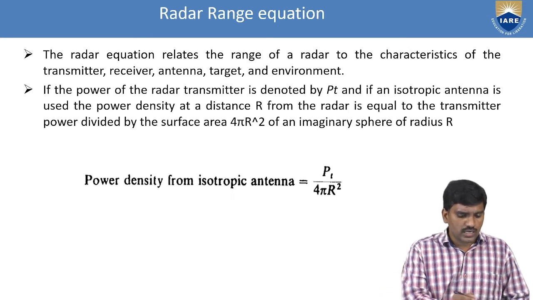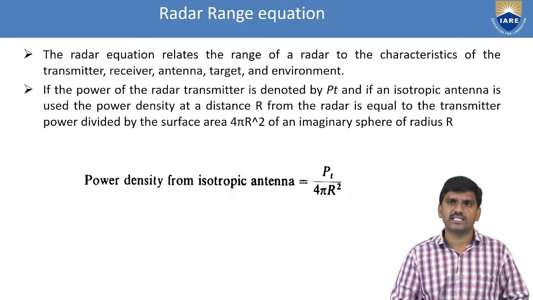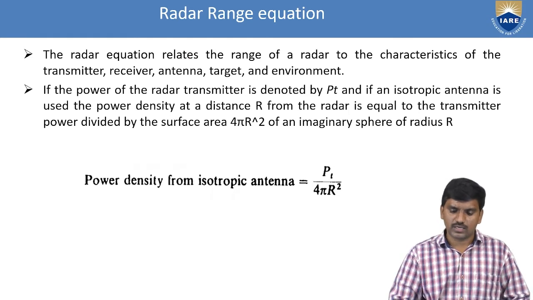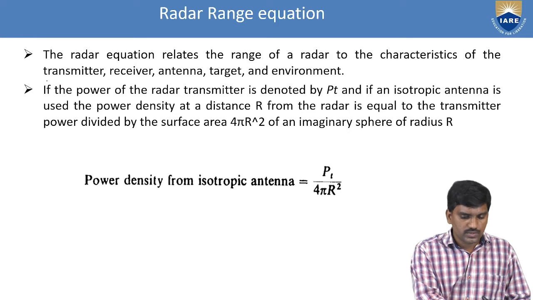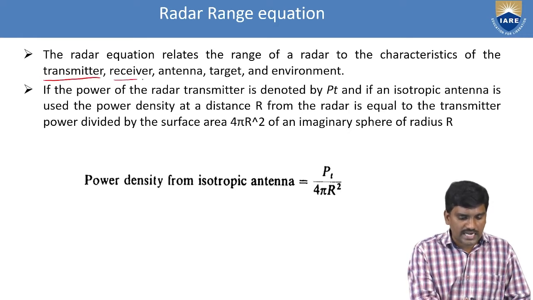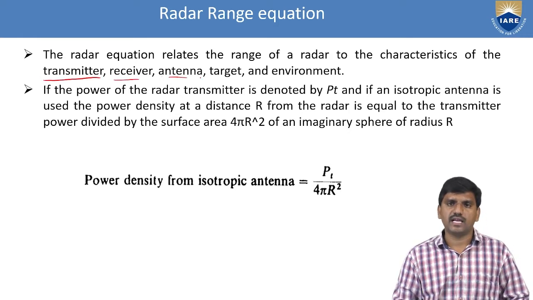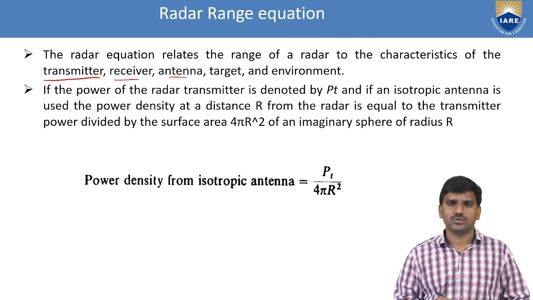Let me introduce. The radar equation relates the range of a radar to the characteristics of the transmitter, receiver, antenna, target and environment. In order to derive the equation of radar range, we have to consider these parameters.